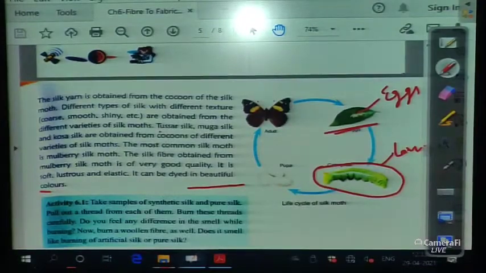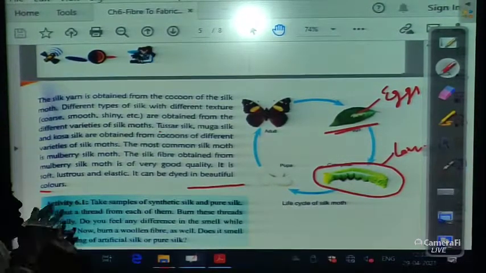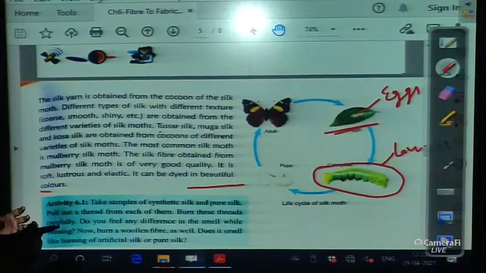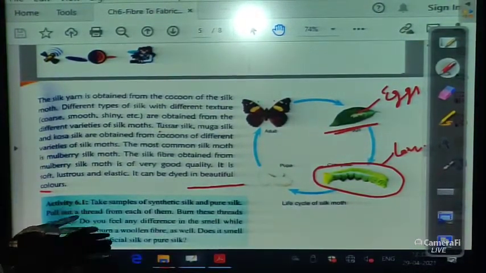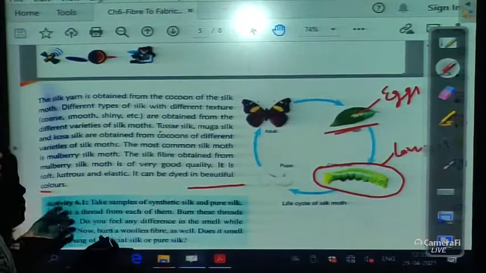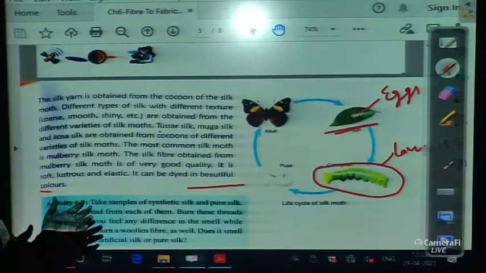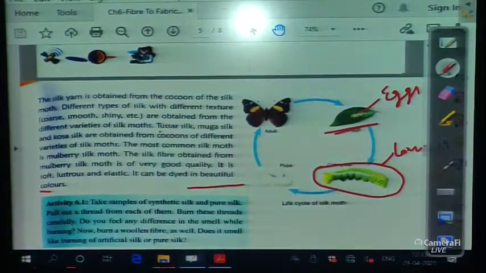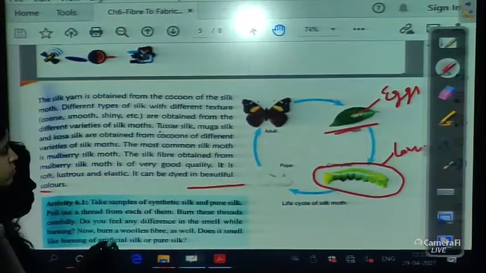Especially from the very first, when I was teaching you in the Google Meet classes as well, I told you that mulberry leaves are very important for the growing of silkworms, because silkworms grow and feed on mulberry leaves only, and this silk is very shiny, lustrous and of very good quality.